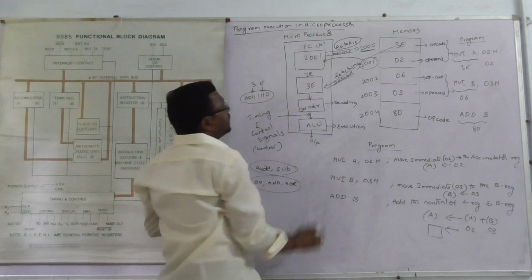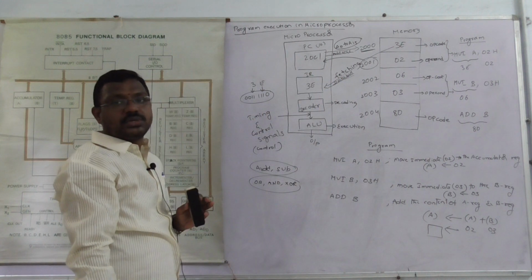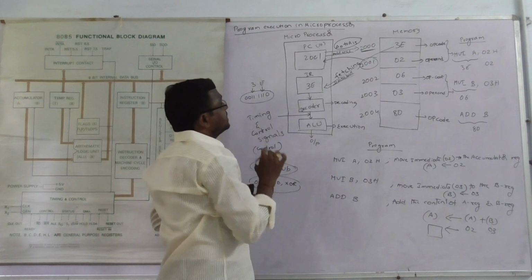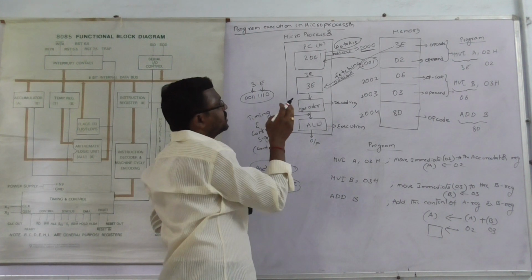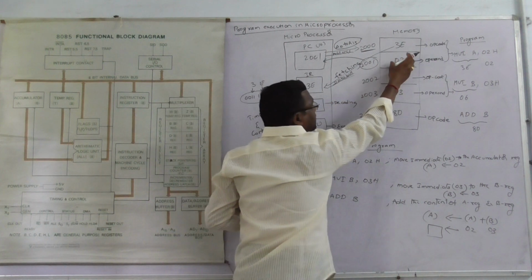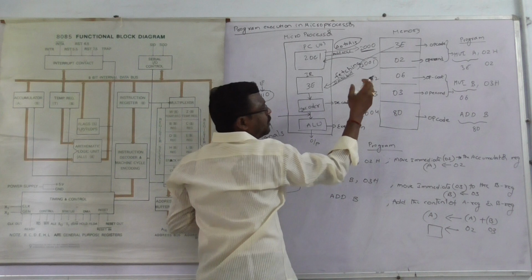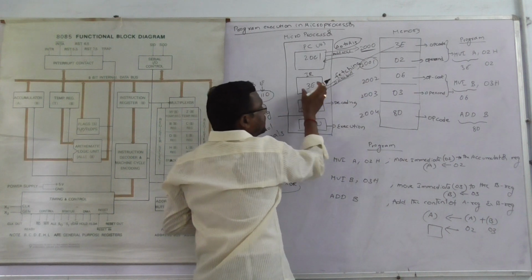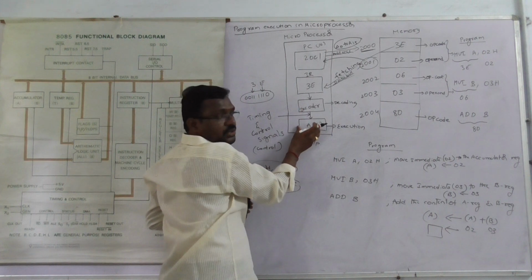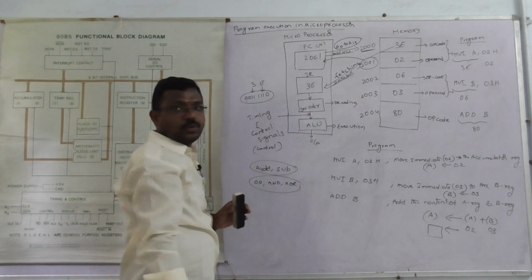Before the executing, which register? Program counter. At this time the program counter executes the memory address, and then the 8085 microprocessor fetches the operator or operand, whatever information can be stored in the instruction register, and we go to the decoder and it goes to the ALU unit, it gives the output.